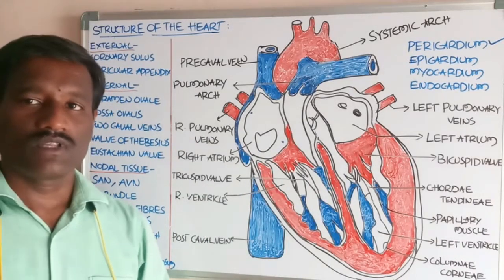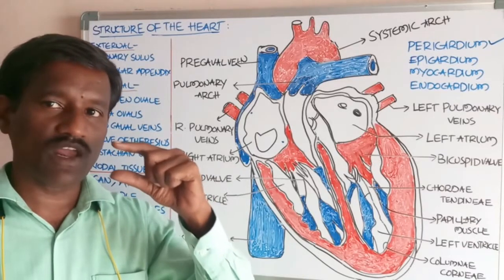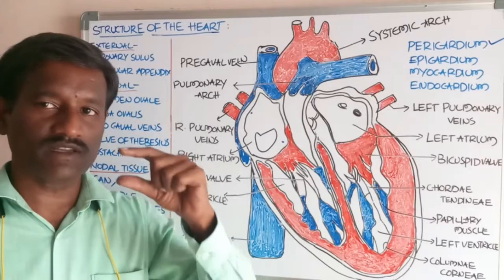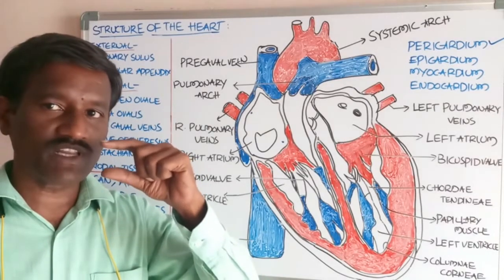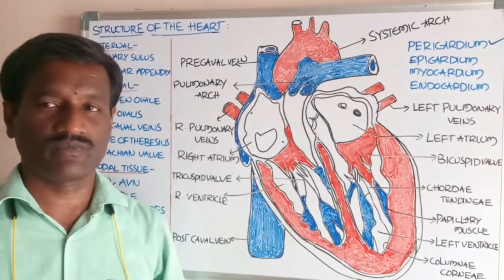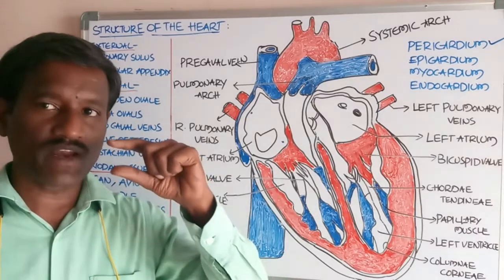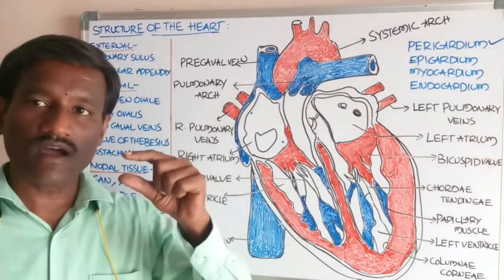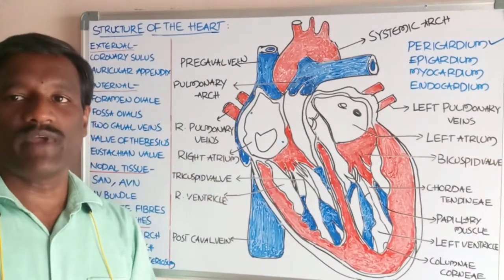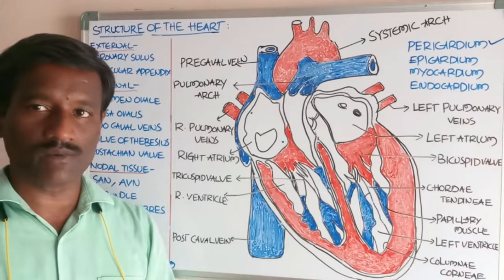The space between these two layers, between the outer parietal layer and the inner visceral layer, is called the pericardial space. The pericardial space is totally filled with pericardial fluid.